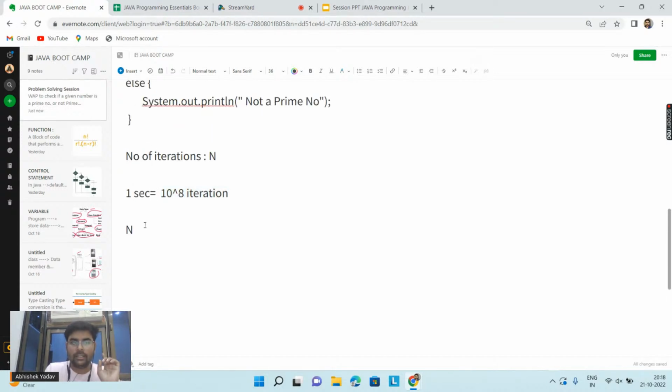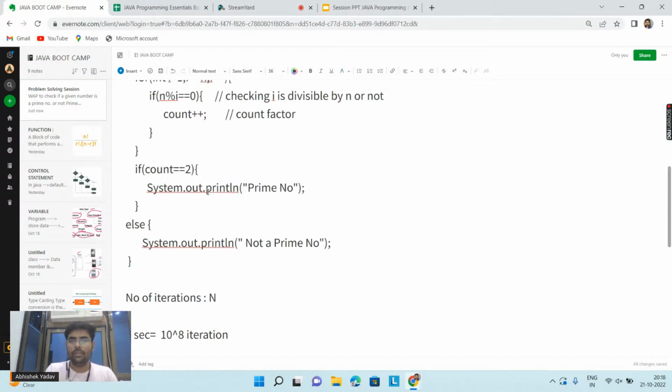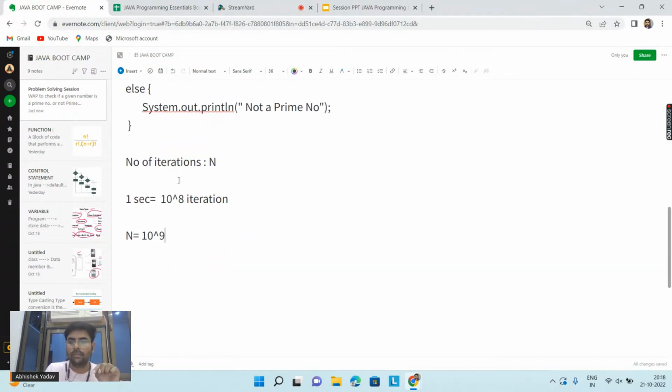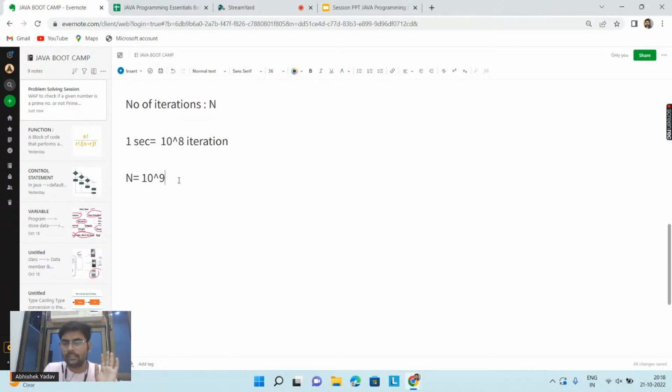So if the value of n is 10 to the power 9, can you guys tell me in the chat how much time my computer will take to execute this code? Everyone, how much time will my computer take to execute this for loop? Everyone in the chat, the question is clear, right? Should I explain the question again or is it clear?